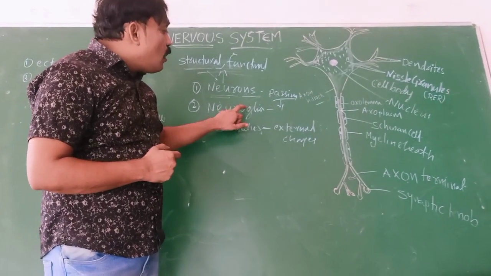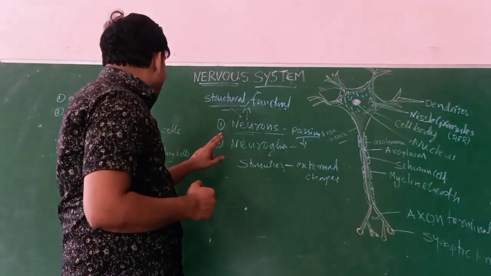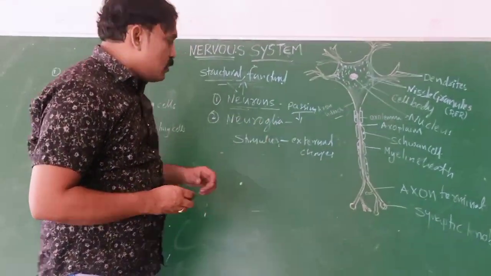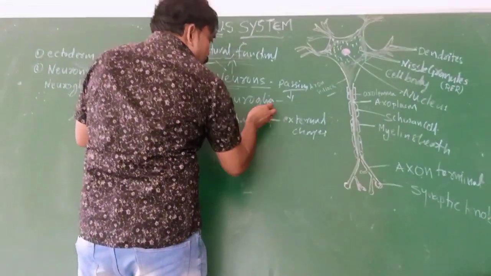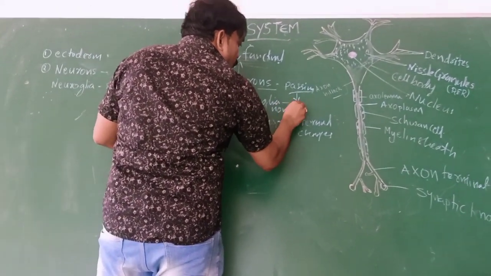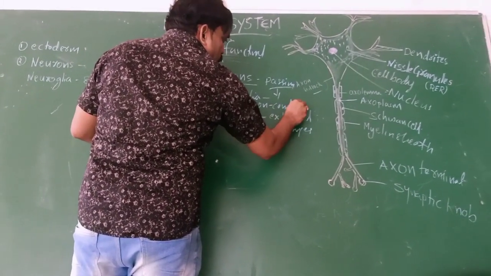We can call them non-conducting cells. What is the meaning of non-conducting cells?